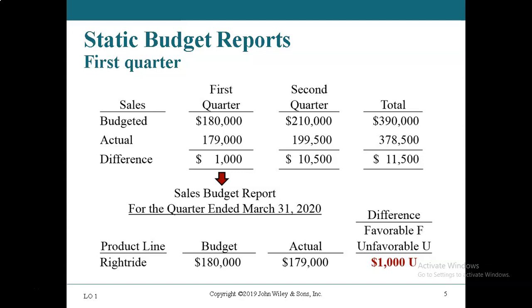So remember, budget, actual, and the difference. The difference is always a number, and it's either favorable or unfavorable. In this case, the difference, which is also called the variance, is unfavorable because we have less revenue than we thought we were going to have.